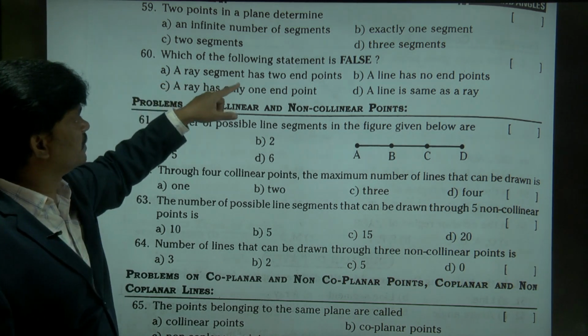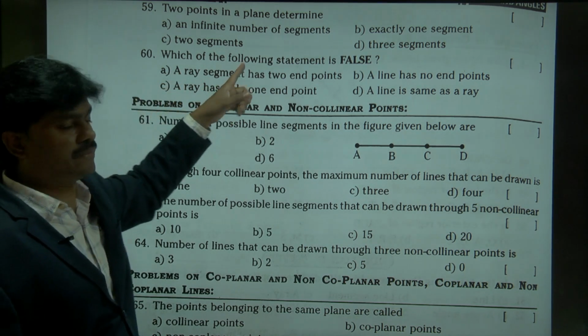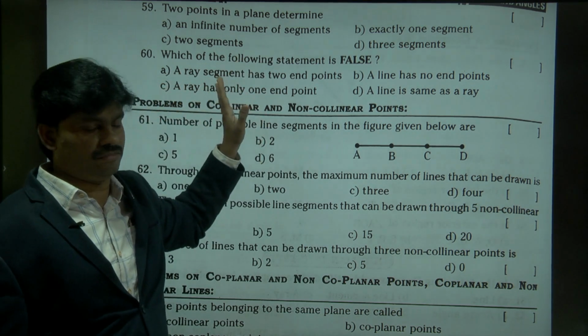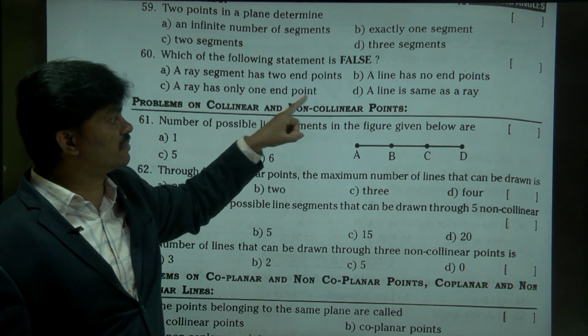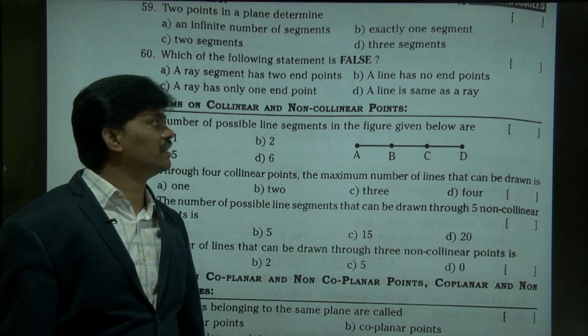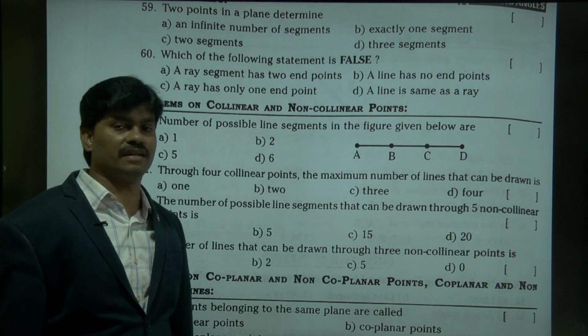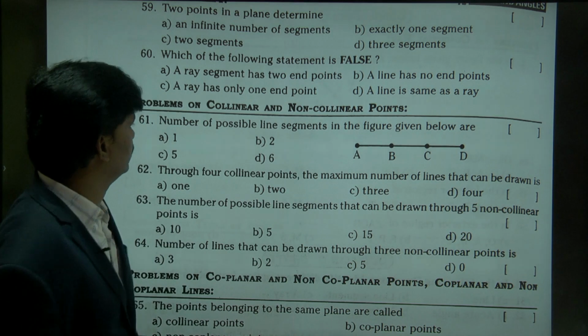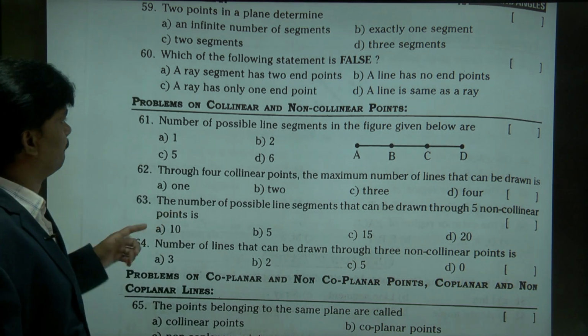Which of the following statements is false? A ray segment has 2 endpoints. No. Only one endpoint. A line has no endpoints. Correct. A ray has one endpoint. Correct. A line is the same as a ray. Yeah, we can accept. A and D we go.